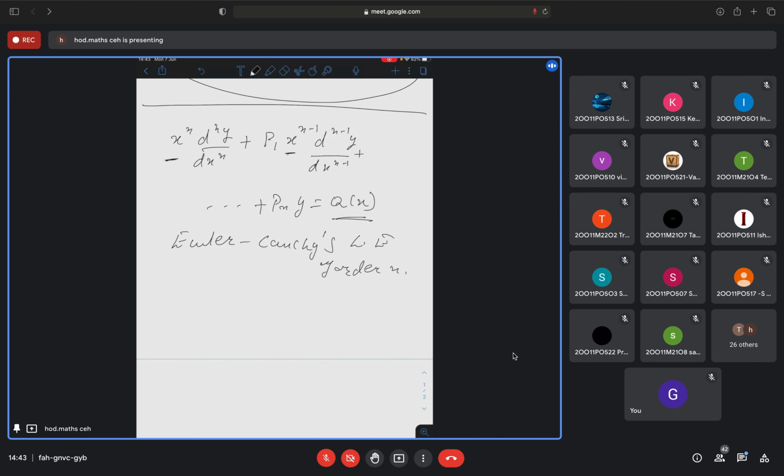Till now you don't have this x to the power n kind of terms with the derivatives. You have only p1, p2, pn, where they are all constants. All the coefficients with derivatives of the dependent variable were constant. So you know how to solve them. Now you have this kind of equation which is called Cauchy-Euler linear equation of order n.